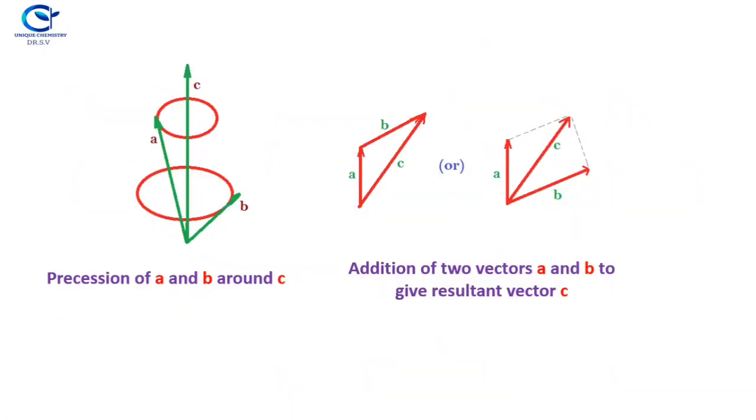Now see, there are two figures given in this diagram. The first one is the precession of A and B around C. A represents one angular momentum and B represents another angular momentum. Both will couple with each other to give the resultant angular momentum around C. The same is denoted in another form where A and B give a resultant vector C.